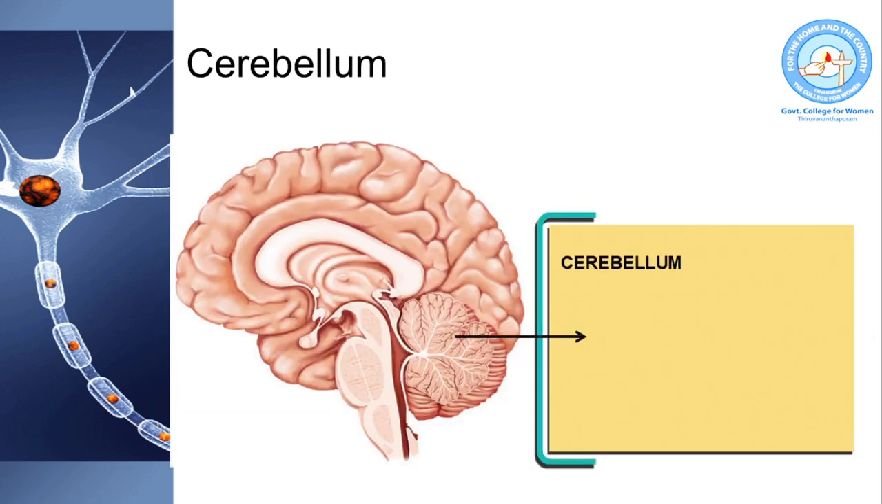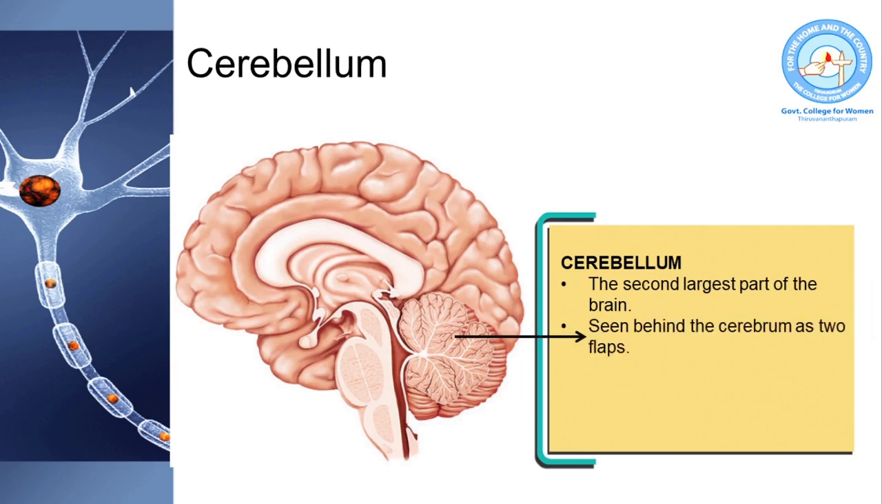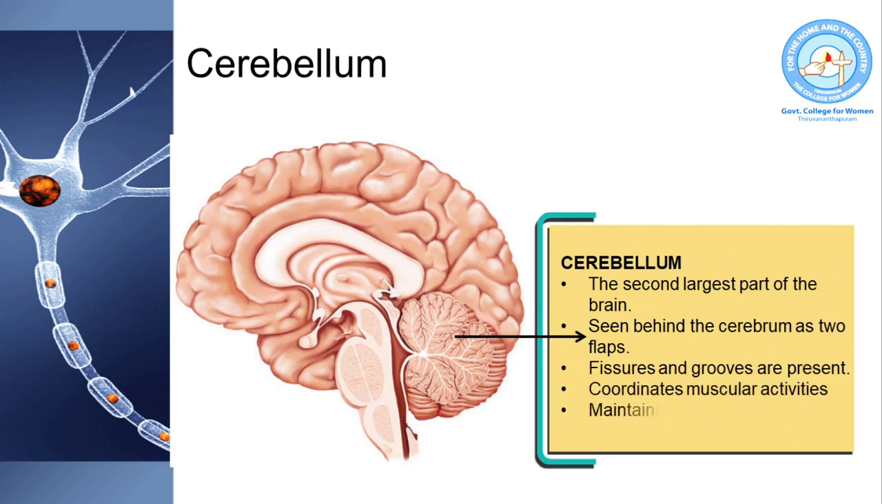Next is cerebellum. It is the second largest part of the brain that is seen behind the cerebrum as two flaps. Like in the cerebrum, cerebellum is also having fissures and grooves. The function of cerebellum is to coordinate muscular activities and maintain equilibrium of the body. When we are moving our body parts, the balance and equilibrium of the body is maintained and we are protected from falling down because of the functioning of cerebellum.